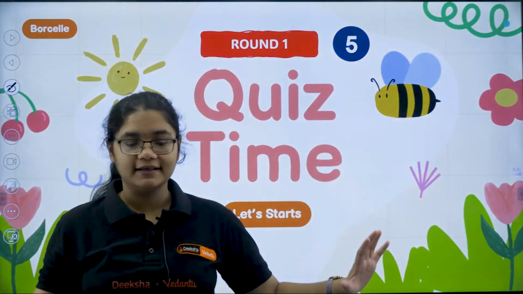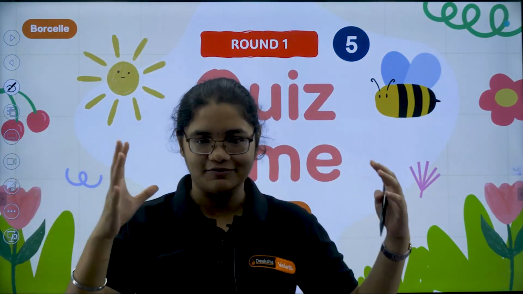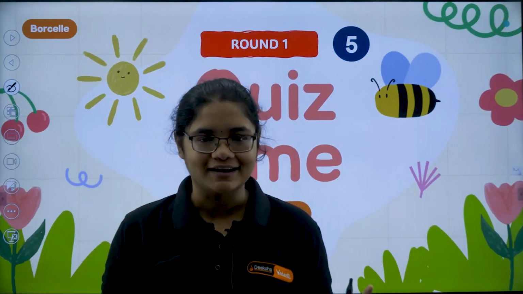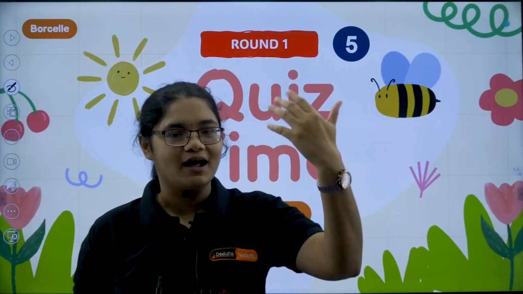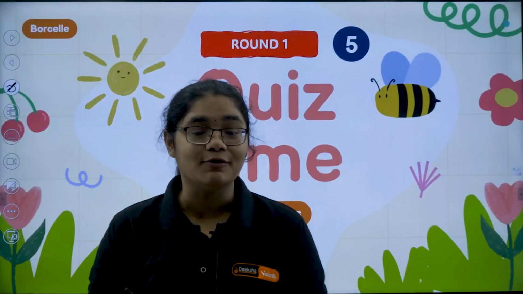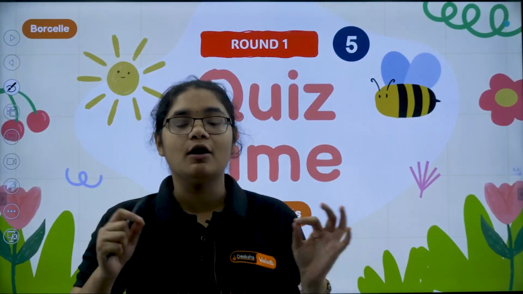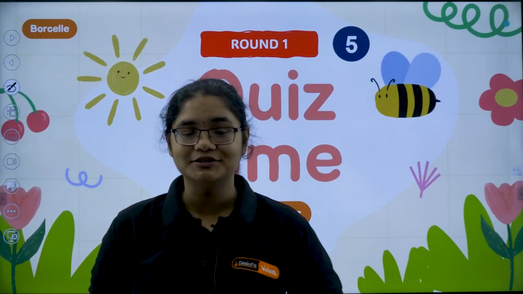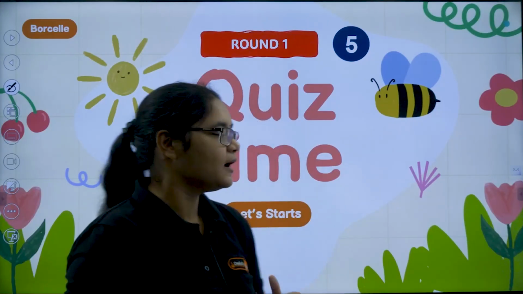Now with this we will start the first quiz of this session. If you are new, you might not know, we will be having 3 quiz rounds in this class, and the first quiz round has 5 questions. You have to answer this, and if you want, you can put the answers in the comment section. If not, I want the final score in the comment section. Means in round 1, how much you got out of 5: 3 out of 5, 4 out of 5, and so on.